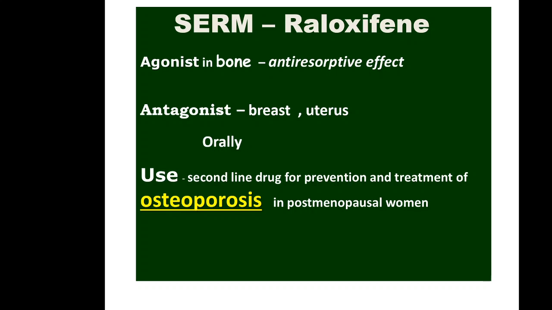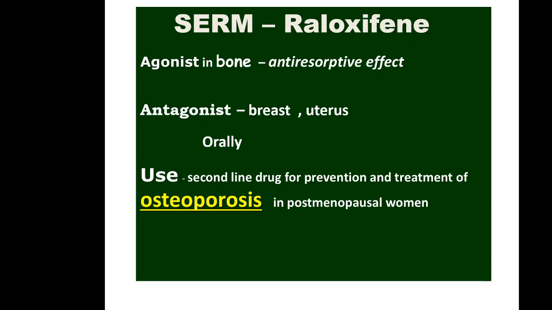But in that case also it is not the first line drug. Main drugs for osteoporosis in postmenopausal women are bisphosphonates. In the calcium and vitamin D chapter you will see bisphosphonates, which are the main drugs for osteoporosis. Raloxifene is a second line drug for osteoporosis.